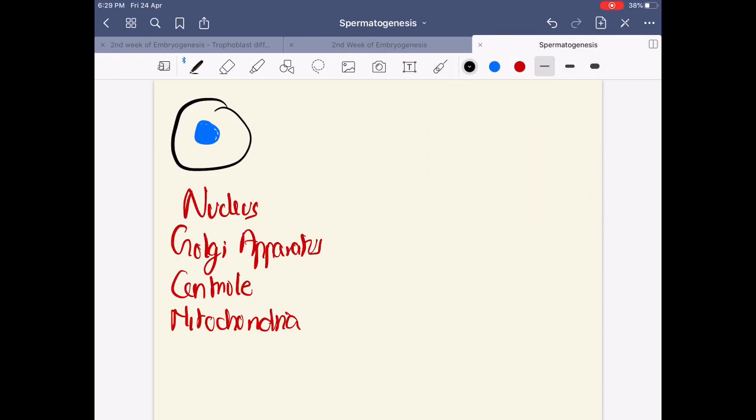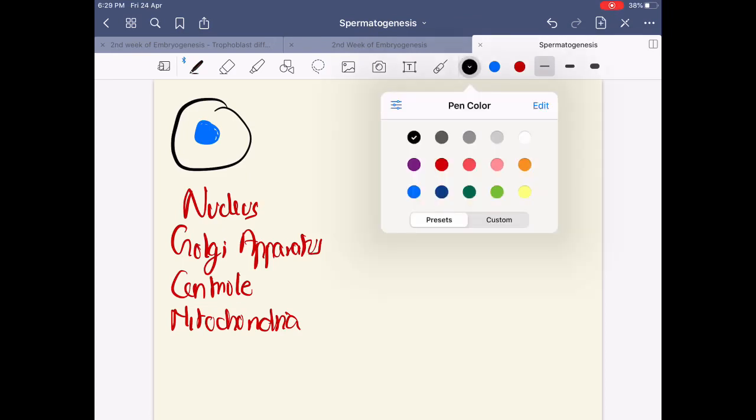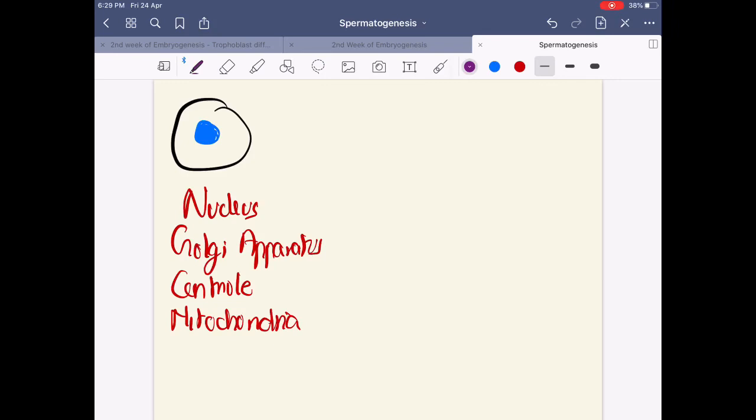So if I'm going to draw a spermatozoa right here, Golgi apparatus, I'll ascertain a particular color. Suppose like this. I need to mention to my viewers that I'm not a good artist, but I hope I'm able to get the message across, right?